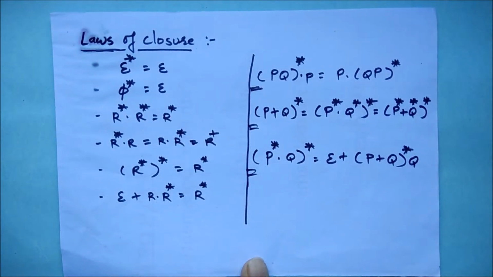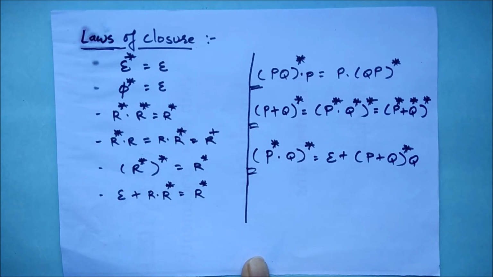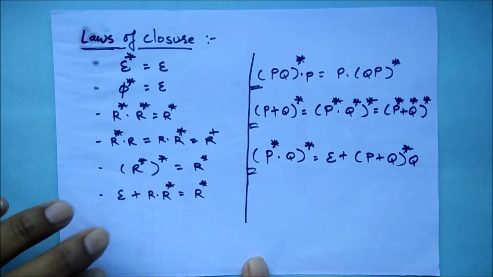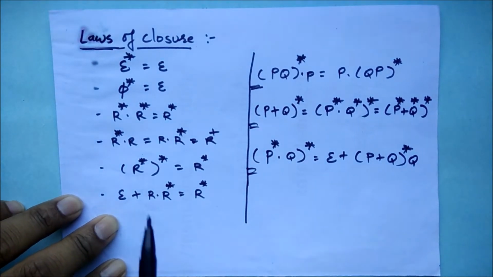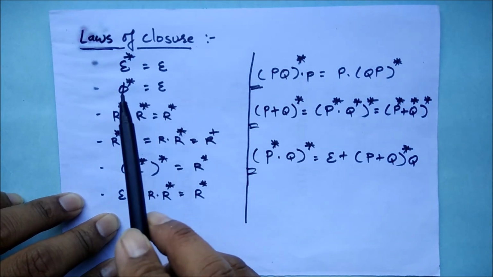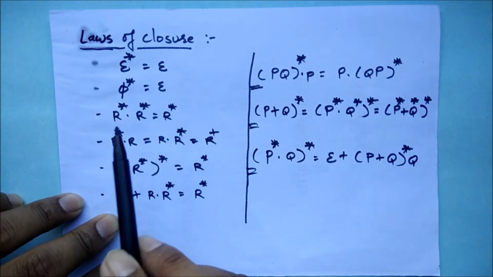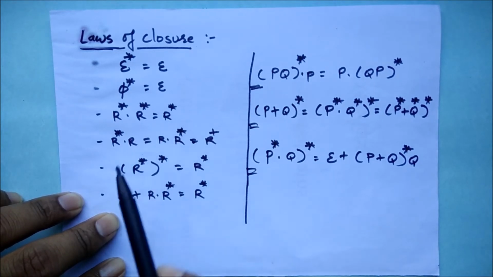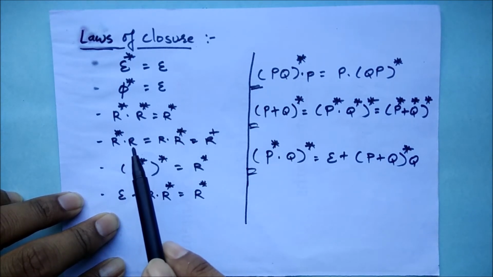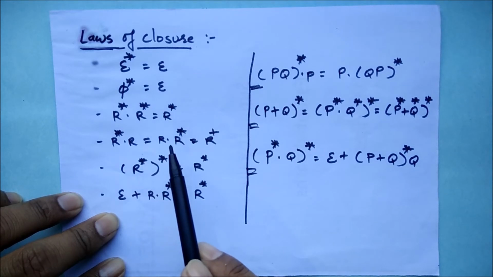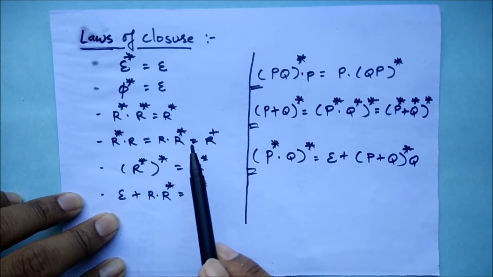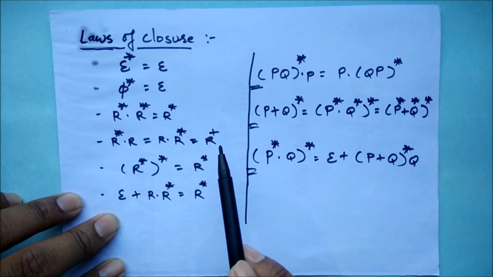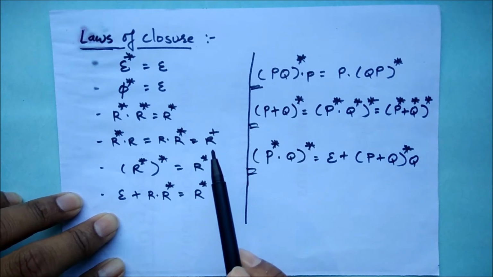The first law: epsilon closure is equal to epsilon, phi closure is equal to epsilon. r closure dot r closure is equal to r closure. r closure dot r is equal to r dot r closure, which is the positive closure.